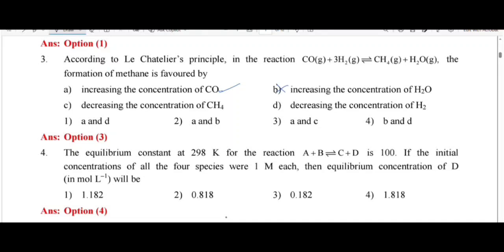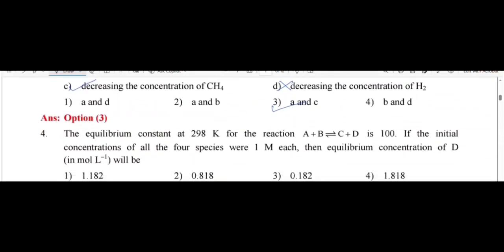Next, decreasing the concentration of methane: the system wants to increase it, so this is okay. Then decreasing the concentration of hydrogen: it wants to increase the concentration, that is the backward reaction, so this is not. So only A and C are correct. Option 3. Next, I move to the next question.